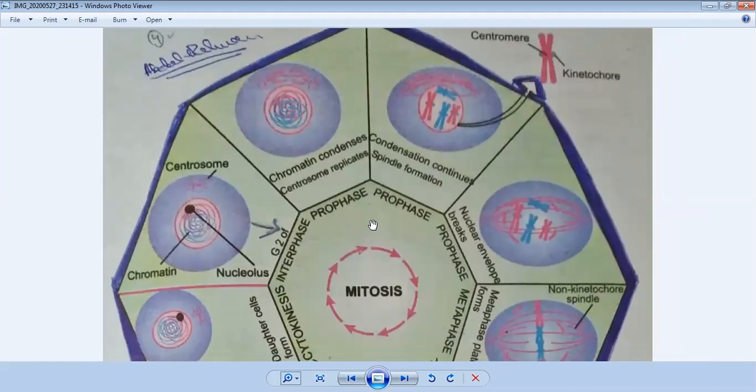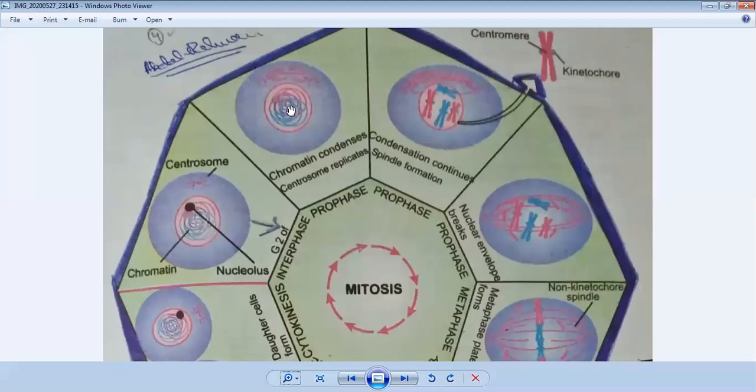So you can see in the diagram, first, this is prophase: chromatin condenses and centrosome duplicates. You can also see these in the center of the nucleus. These are all chromatins, jumbled up. Before division, they are in the form of dots in the nuclear envelope and are not visible. But when the cell is ready to divide, they become visible and condense, and this is the centromere, which makes replicates, making more centromeres like themselves.